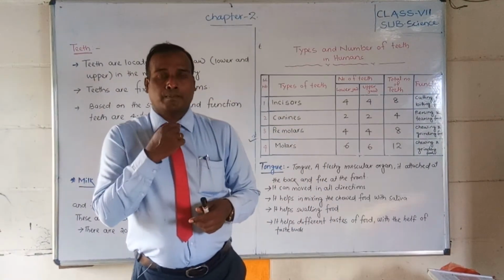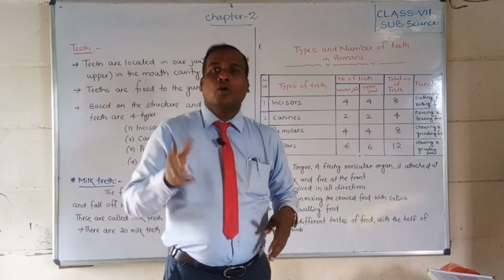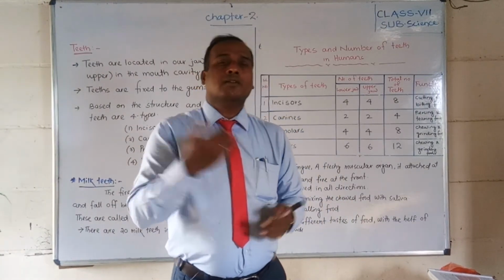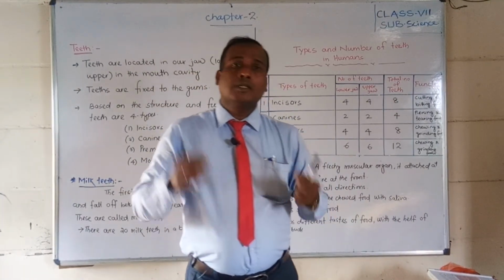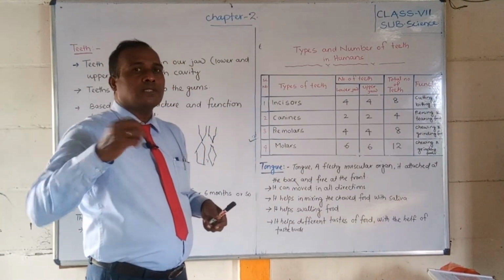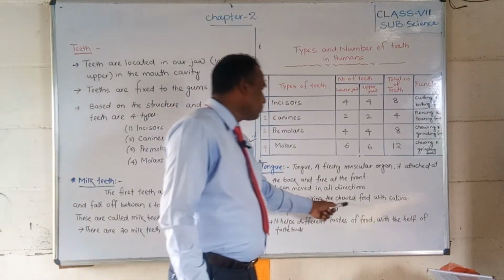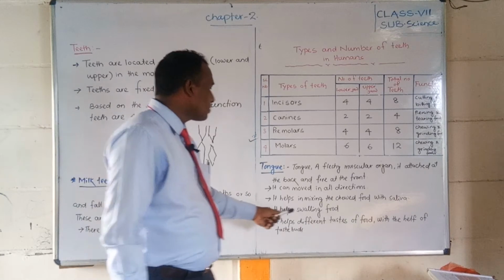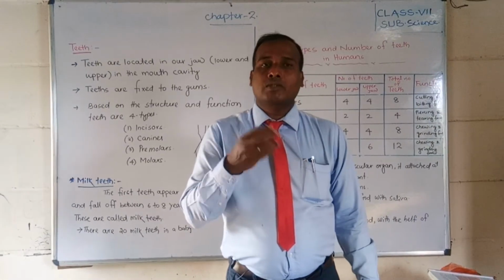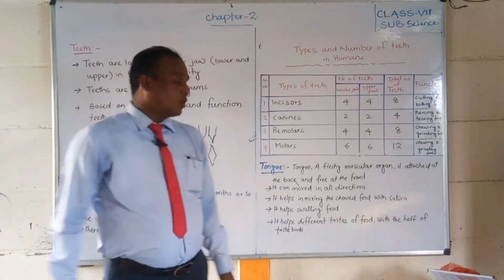Whenever we want to chew or mix food, we push the food with the tongue near the teeth, so the saliva can mix with the food. It helps mix the chewed food with saliva and helps in swallowing. Whatever food we take, we swallow it by the tongue. It pushes the food to the esophagus, and through the esophagus it goes to the stomach.